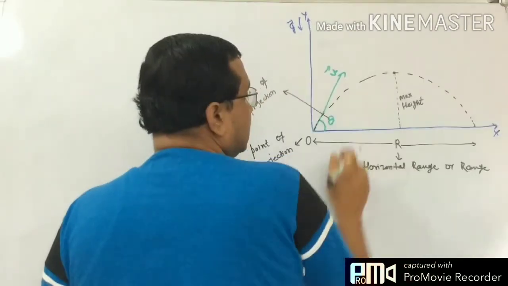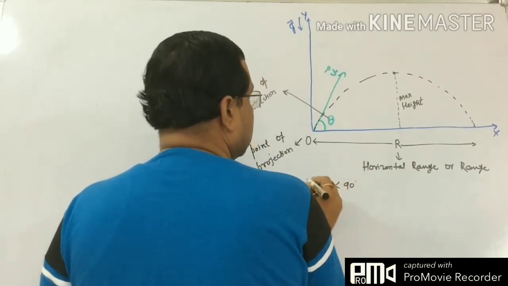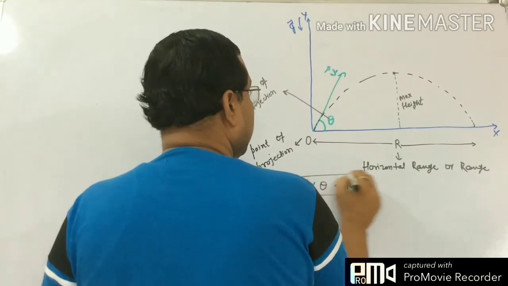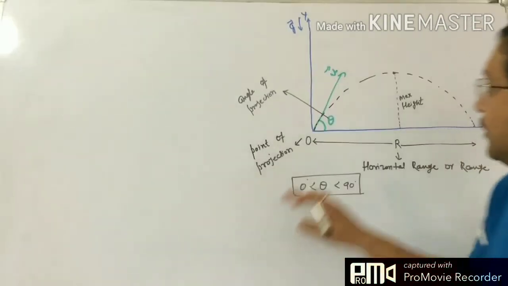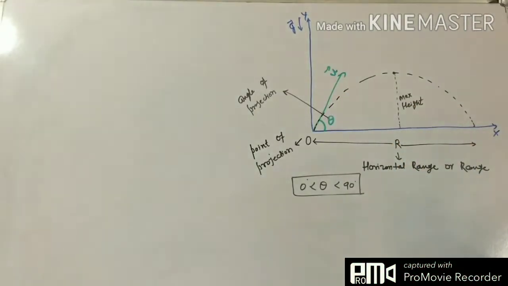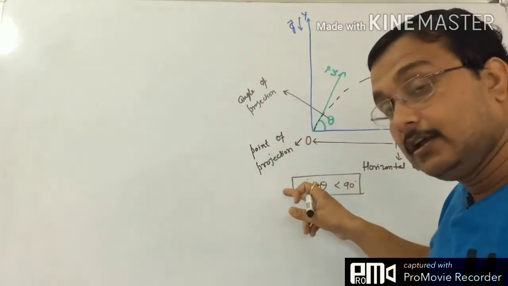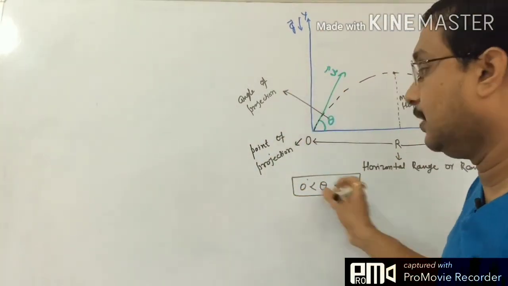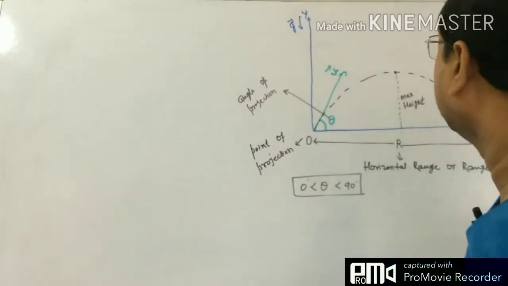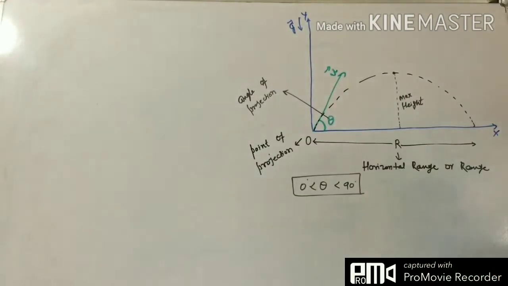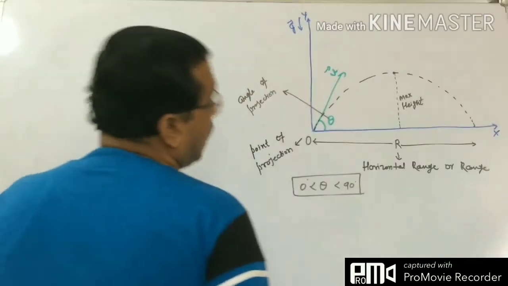Here theta is greater than 0 degrees and less than 90 degrees. It has to occur. We can say 180 degrees, but in this particular case we are taking only positive x and positive y to discuss the motion. Otherwise, for the definition, we can take the negative x direction also; the particle can have velocity in that direction. But here we are restricting our lectures to two axes, positive x and positive y.